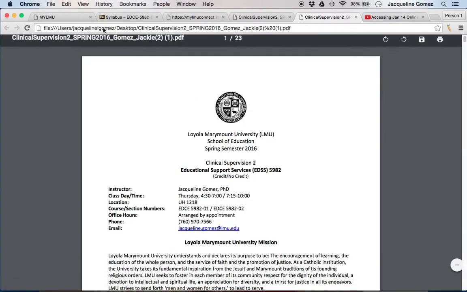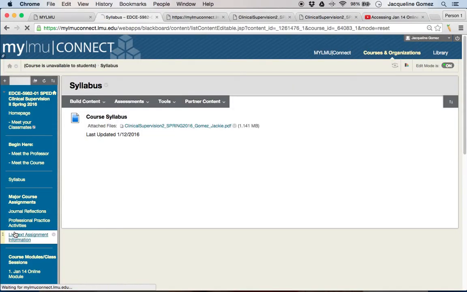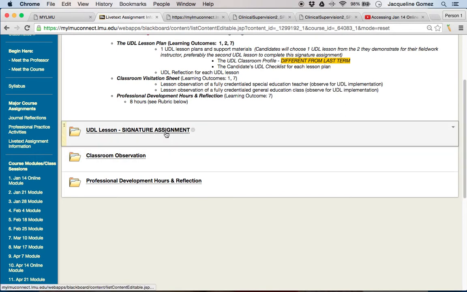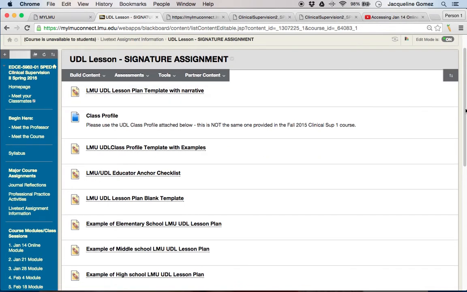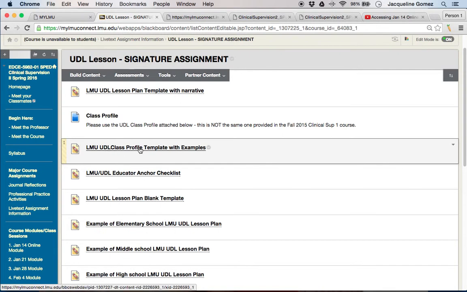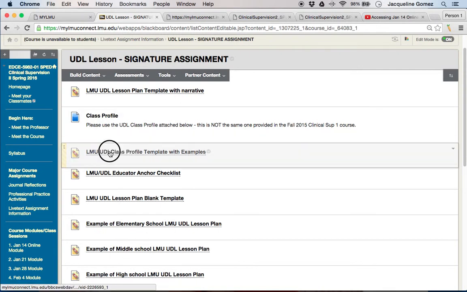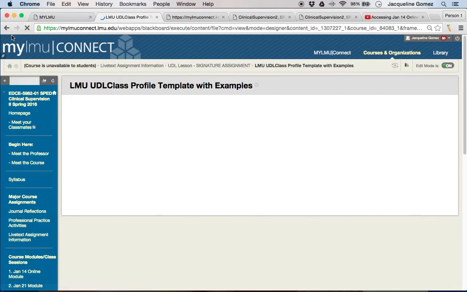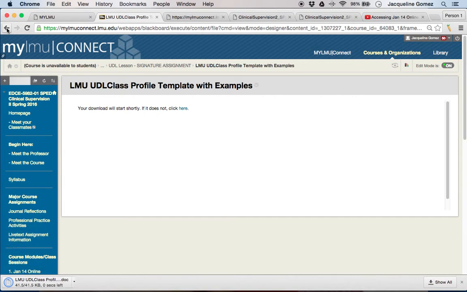Let me pull that up. If you go to the MyLMU website and go to Live Text assignment information, here you will find all of the information on the 3 Live Text assignments: UDL lessons, signature assignment. You will find the lesson plan template, the class profile, and the class profile with examples. If you click on this, you'll be able to see the different class profile that you'll be completing for this Live Text assignment. So please note that that class profile is slightly different.